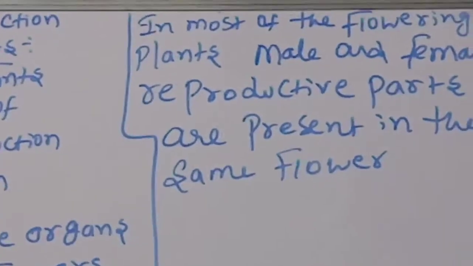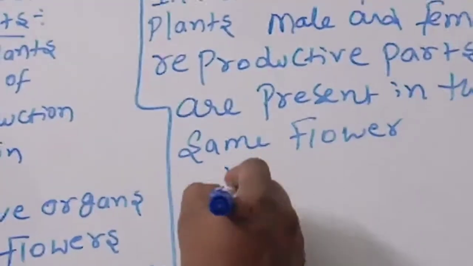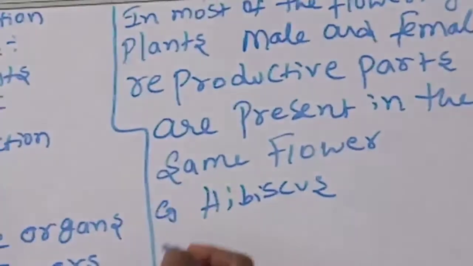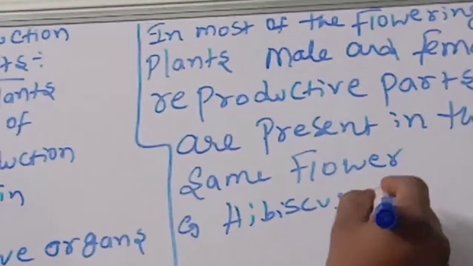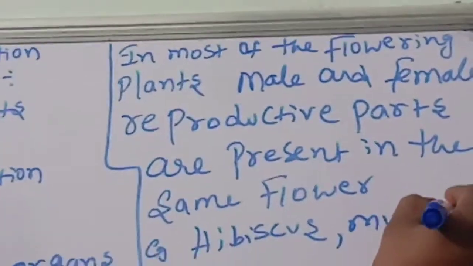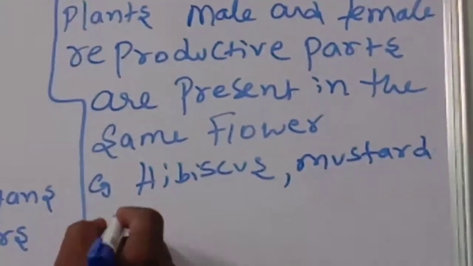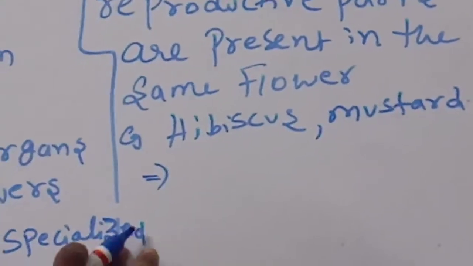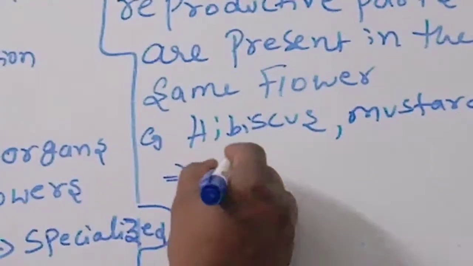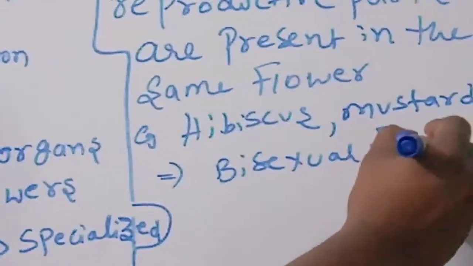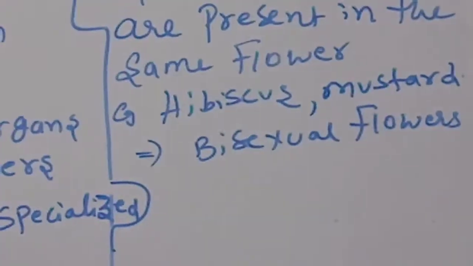Such flowers, for example hibiscus and mustard, are called bisexual flowers.